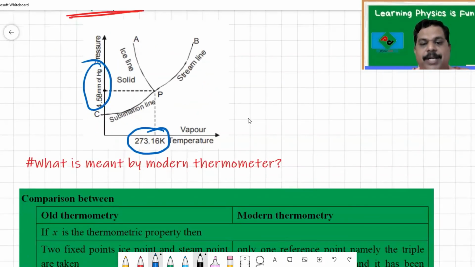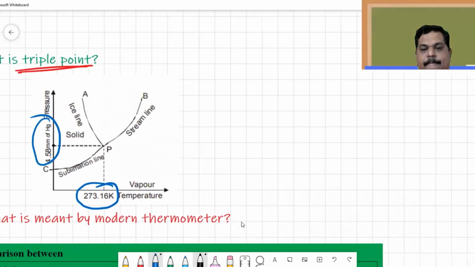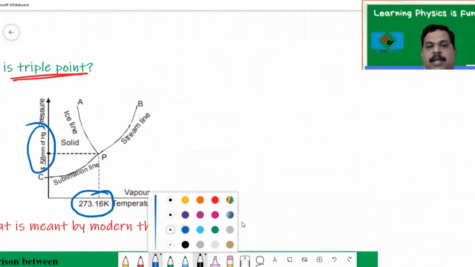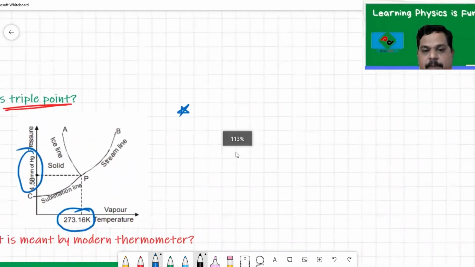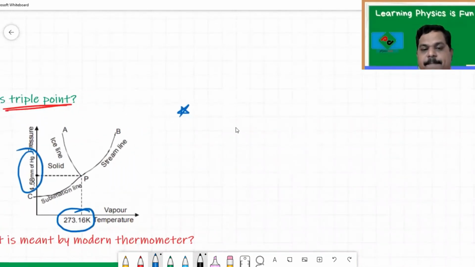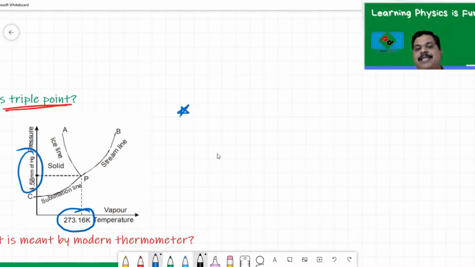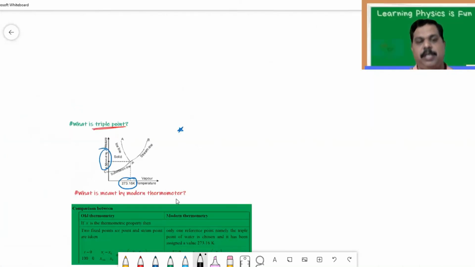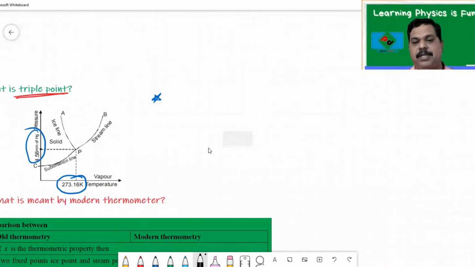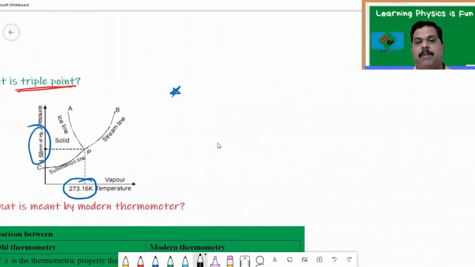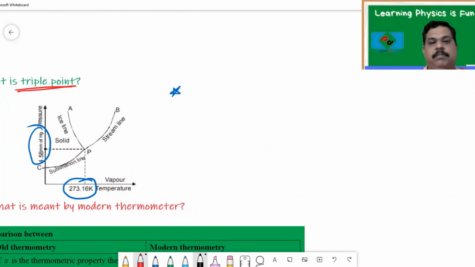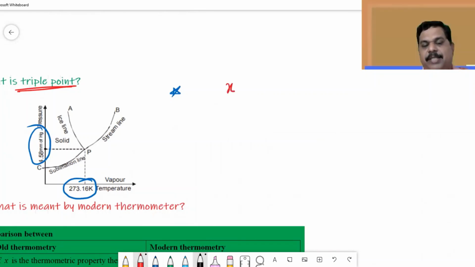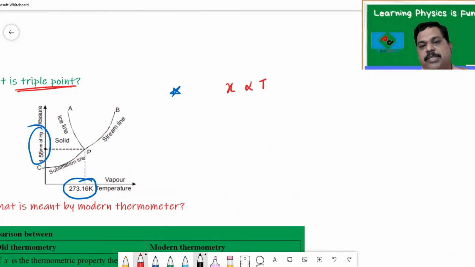Now let us see what is meant by modern thermometry. Remember, in modern thermometry, an important point you should understand, the temperature at the triple point of water is taken as the standard temperature. That is a very important point you should understand. In modern thermometry, what we take as the reference, the temperature at the triple point, is taken as the standard.